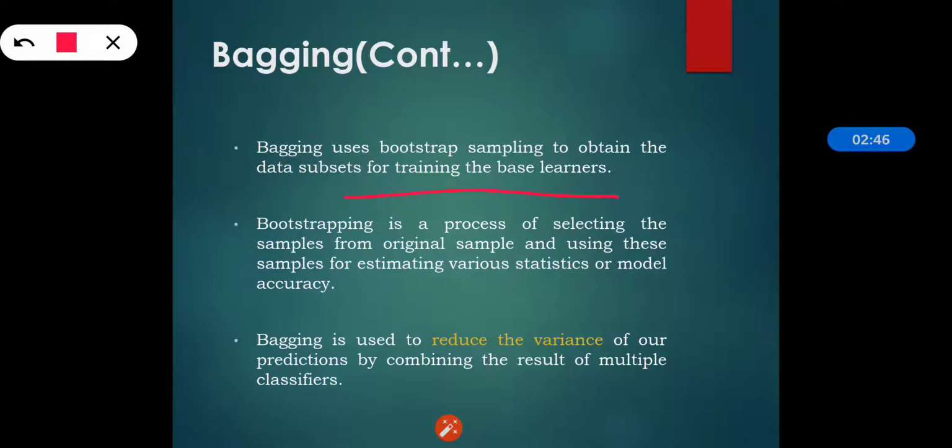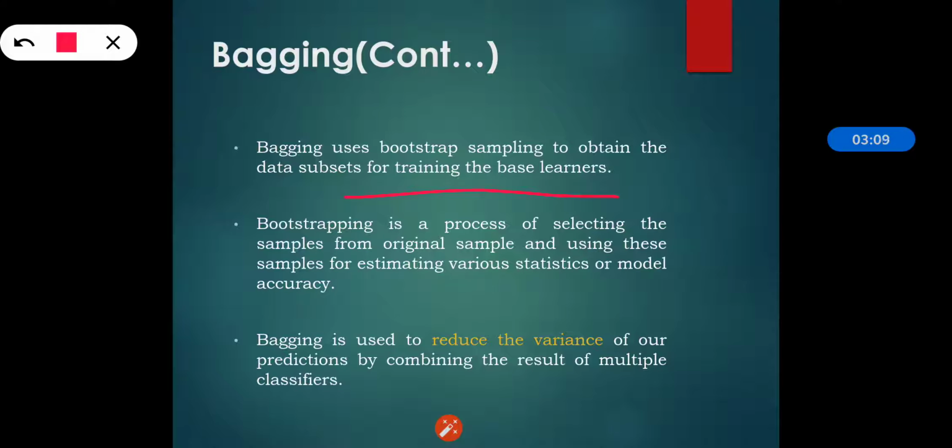Then, for aggregating the outputs of base learners, bagging uses voting for classification and averaging for regression.